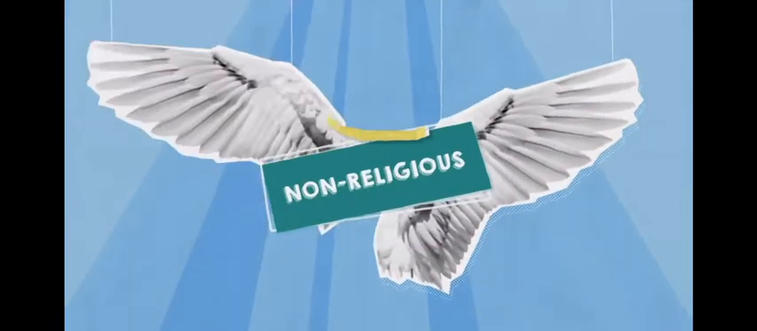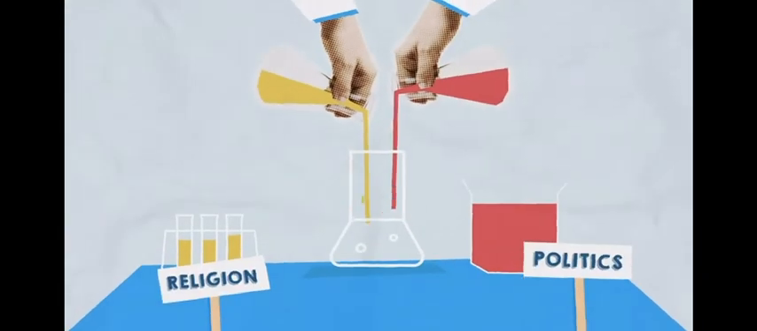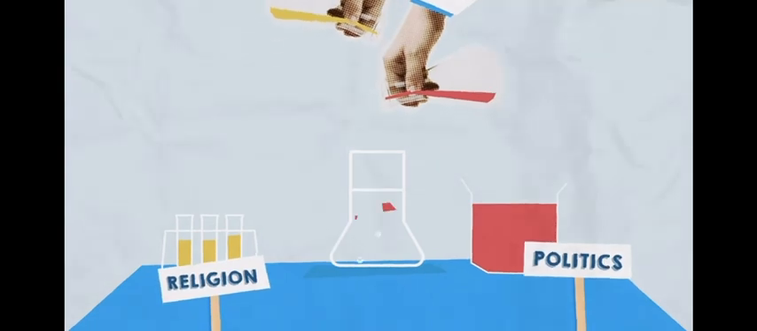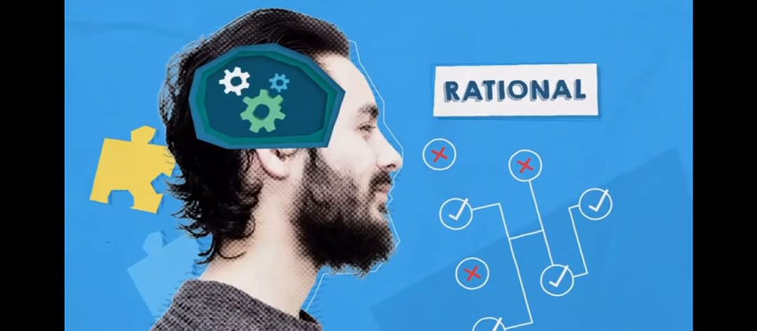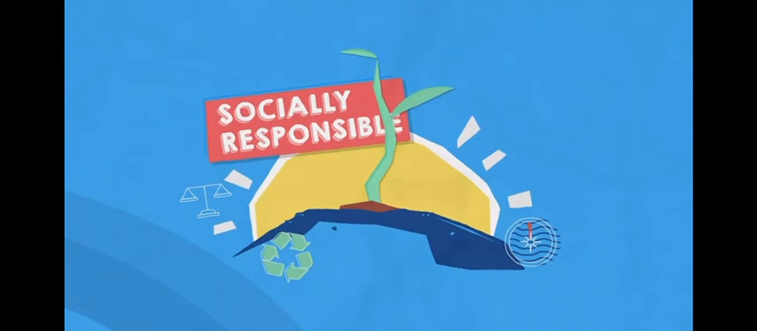Humanists are non-religious. They don't believe in gods or an afterlife. Humanists are secular. They don't think that religion and things like politics or education should mix. Humanists are rational. They understand the world through science and rational argument. Humanists are socially responsible. They believe that we all have a social responsibility to each other and the planet.